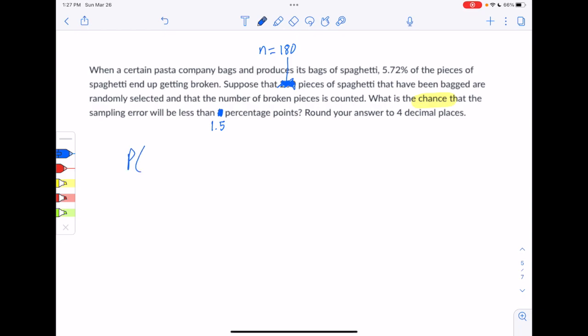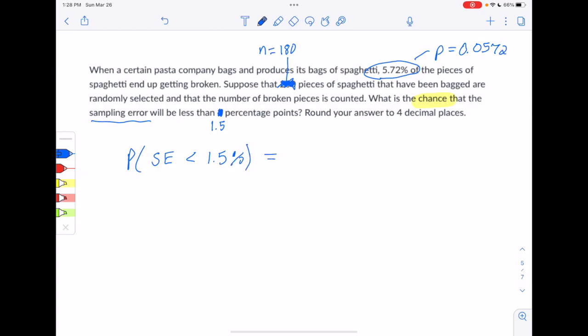And then we look at our context here. They're giving us the proportion of pieces that are broken. That is the population proportion P, 0.0572. So we have n, we have P, and we also see that they're counting the number of broken pieces. So we're in an npq situation, which is our proportion situation. So when they talk about our sampling error being less than 1.5%, we can just translate that. They want the probability or chance that the sampling error will be less than 1.5 percentage points.